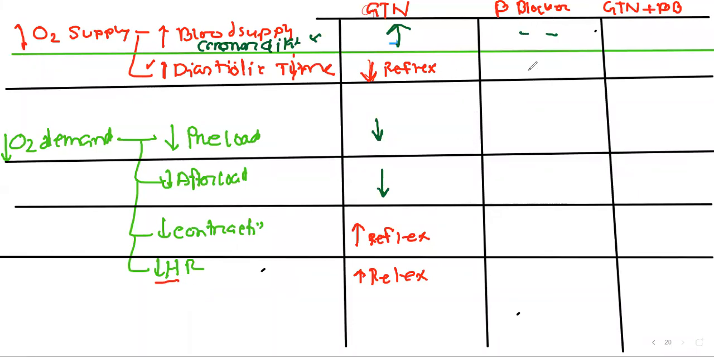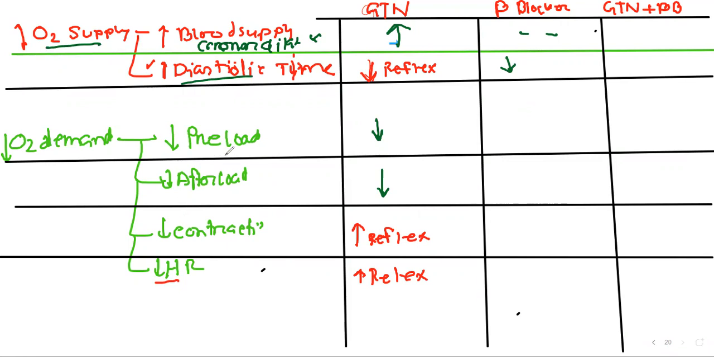And heart rate, we already know that beta blocker significantly drops our heart rate. It decreases our heart rate, and it is beneficial, because if we decrease our heart rate, we increase our diastolic time. So if we increase our diastolic time, we increase our oxygen supply to the heart, and it is beneficial for us.